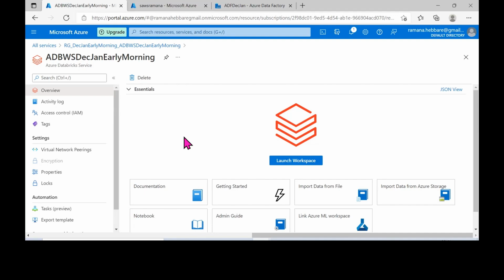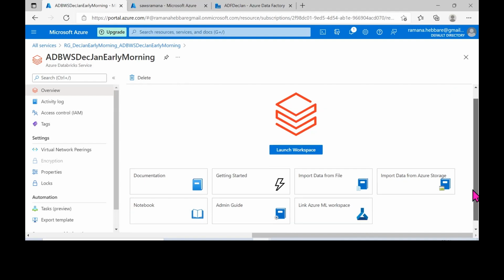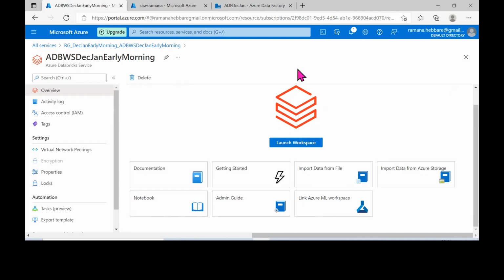If you have created under one resource group, all these services will be specified inside it. The Databricks symbol is there. Are you able to see the brick symbol? This is the first brick, second, third, fourth, like that, which is why they have a logo in the format of a brick symbol.